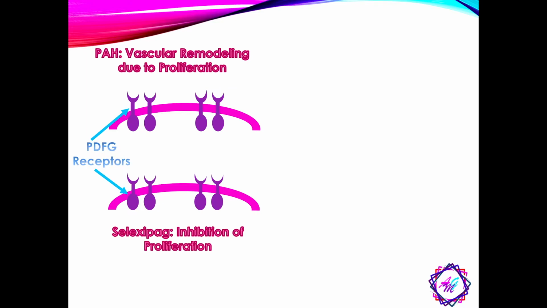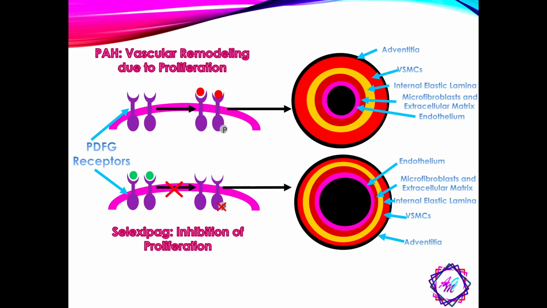Selexipag's actions as an antiproliferative agent result in the prevention of cell remodeling, thus reducing endothelial cell dysfunction. Selexipag does this by binding to the platelet-derived growth factor receptors, thus preventing the expression of phosphorylation in the pulmonary arteries, which is the cause of the remodeling. PGI2 also has antiproliferative actions.